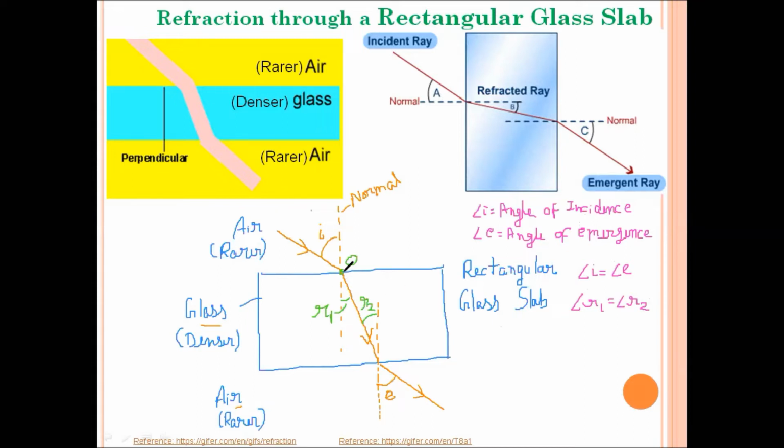If we extend the incident line further, then we find that these two lines are parallel to each other. These two lines are parallel to each other. And the distance between these two parallel lines is called lateral displacement.